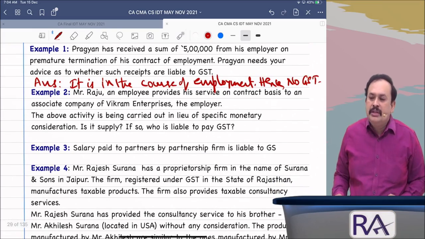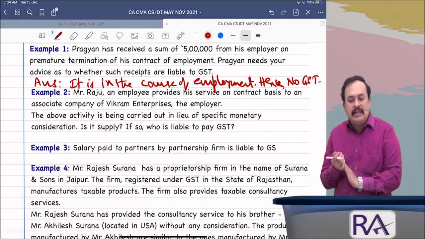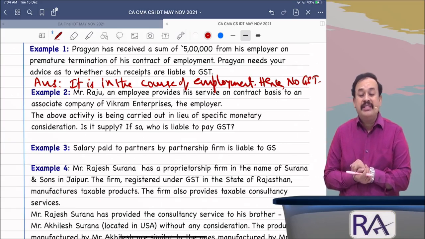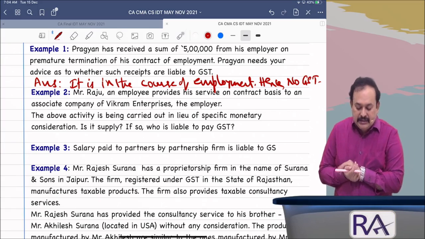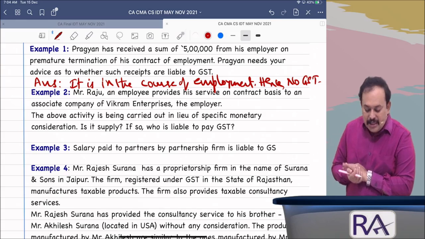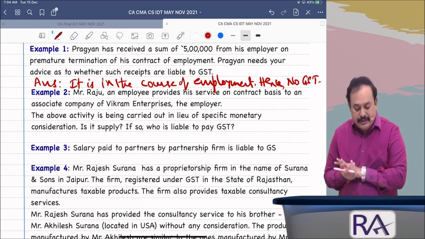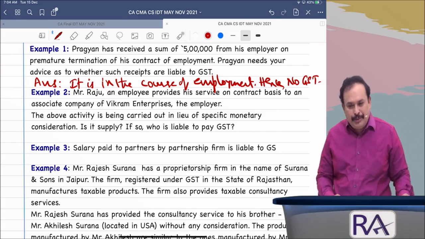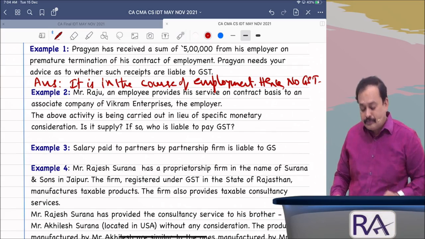Example 2. Mr. Raju, an employee, provides his services on contract basis to an associate company of Vikram Enterprises, the employer. The above activity is being carried out in lieu of specific consideration, namely monetary consideration. It is supply. If so, who is liable to pay GST? It is a supply. Who provides to whom?